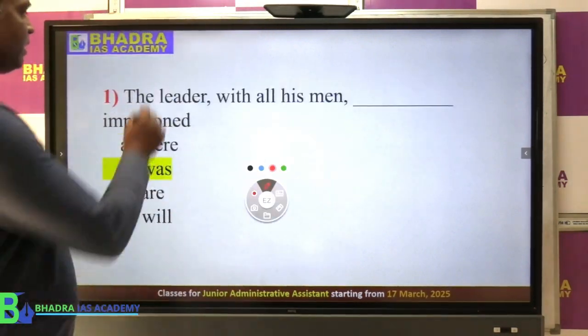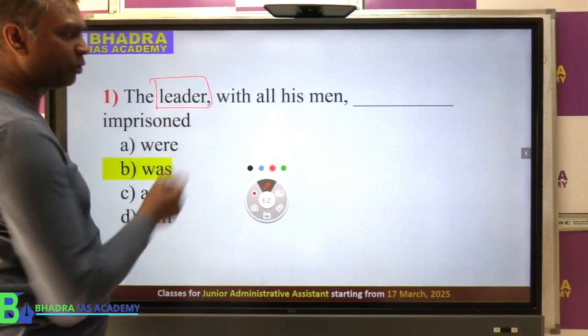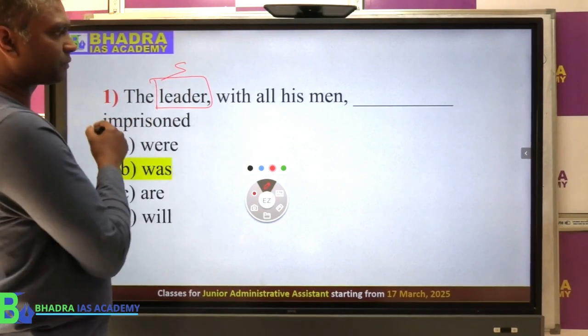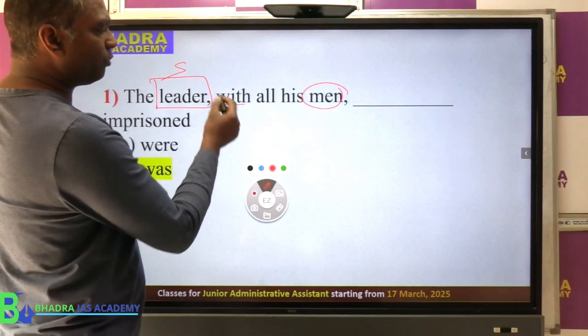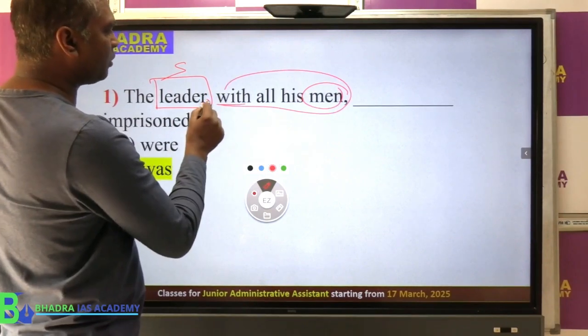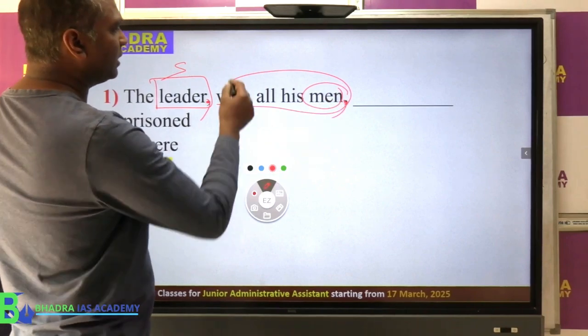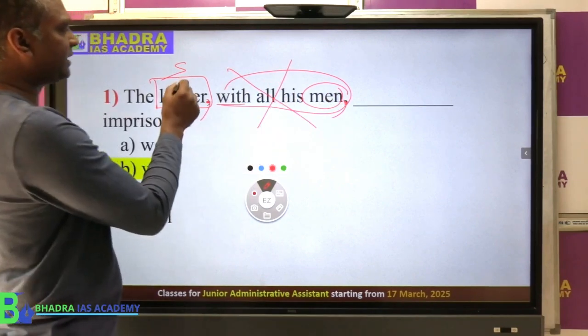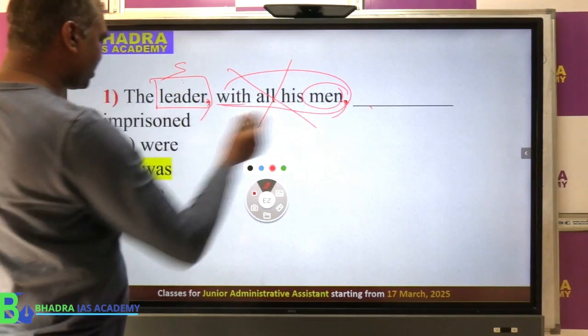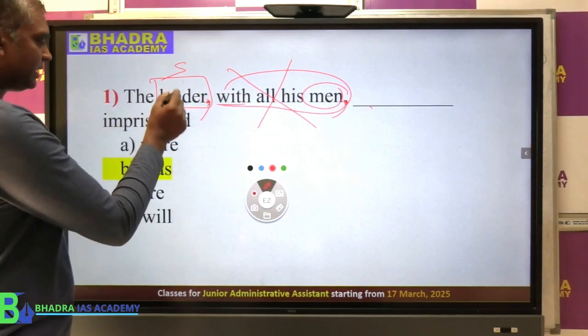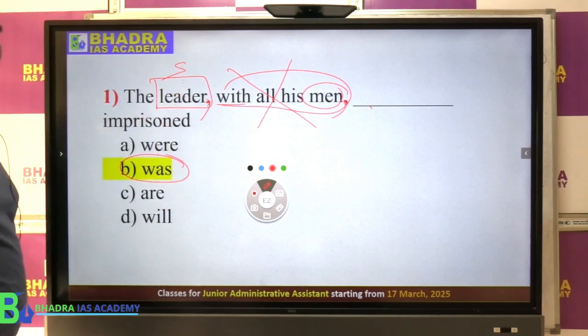Now here the leader is singular or plural? Leader is singular. Forget about the men, because it is joined with this one, with all his men, and there is a comma here. That means this is not the subject. Subject is here, the leader. So we can say the leader dash imprisoned. We can say the leader was imprisoned.